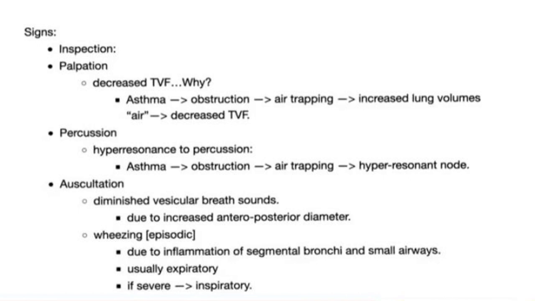And the fourth one is auscultation. There is a diminished vesicular breath sound due to increased anteroposterior diameter, and we can obtain wheezing on auscultation. Wheezing is episodic, which is found during the attacks of asthma. So why is wheezing produced? Because there is severe bronchoconstriction, narrowing of the airway. It will produce a wheeze.